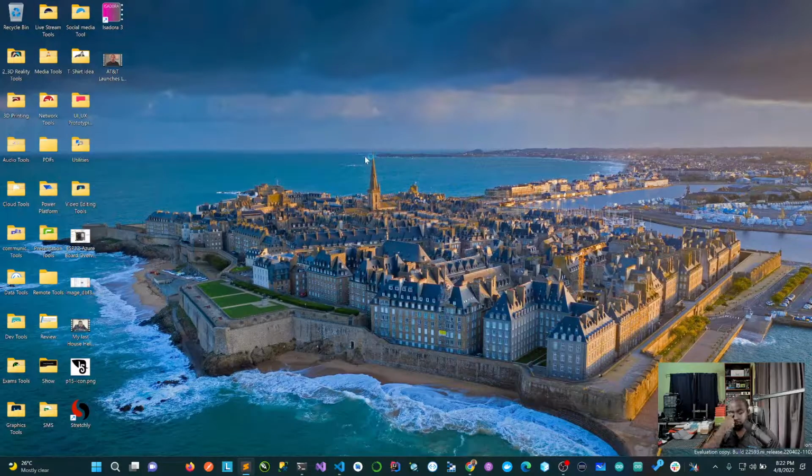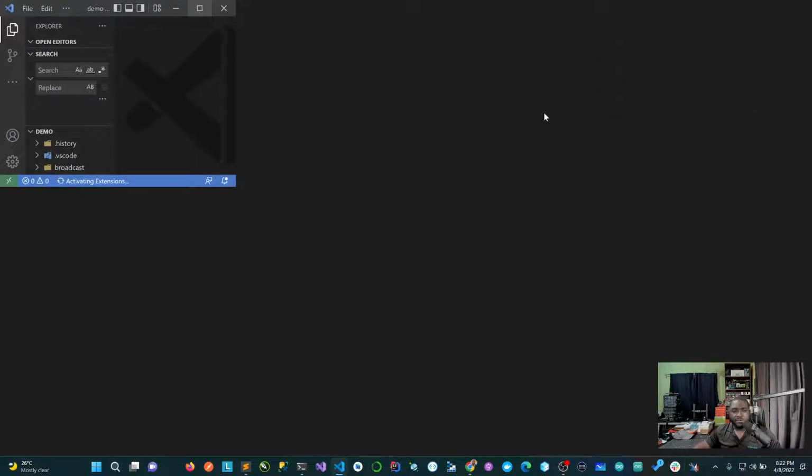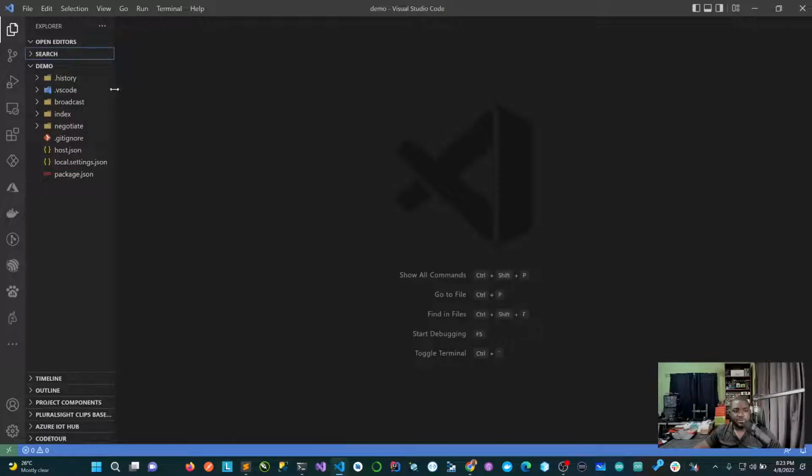Let's get this running. Let's open this up. Okay, there we go. Visual Studio Code is open. Close the search. So this is it. So we did, and this is all using Azure Functions. So the app we're creating is leveraging Azure Functions. So that's what we're using.